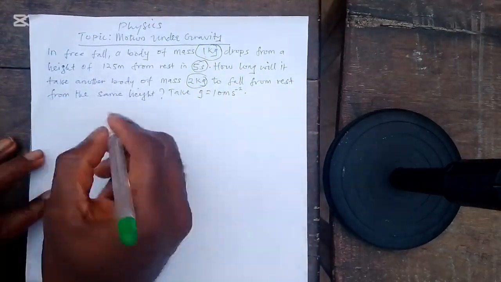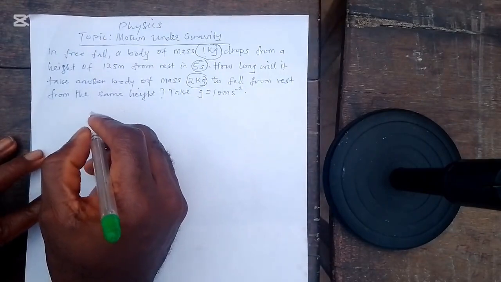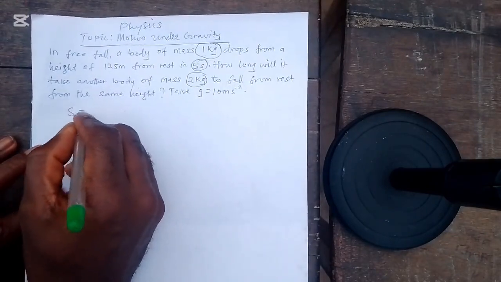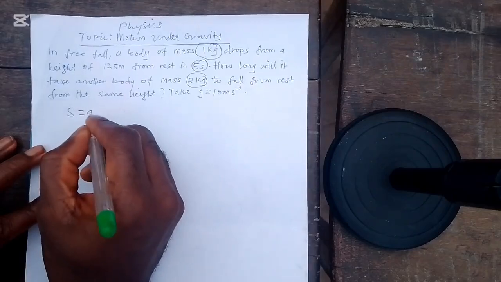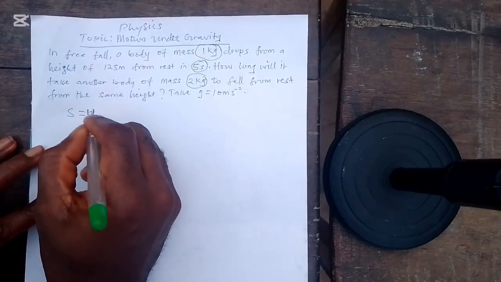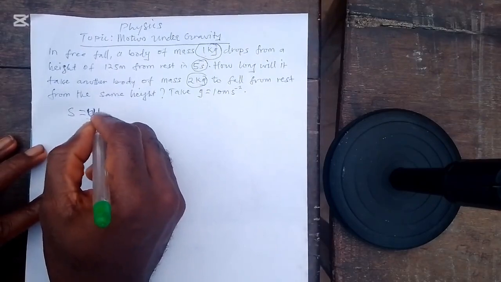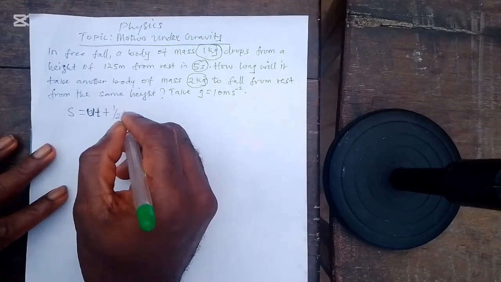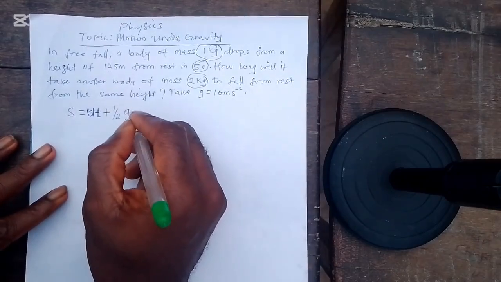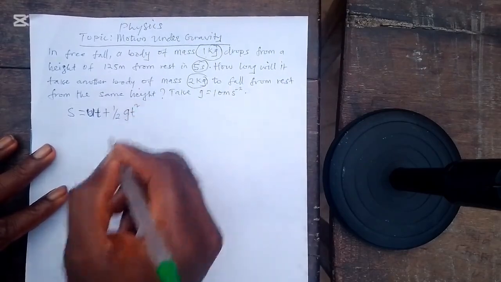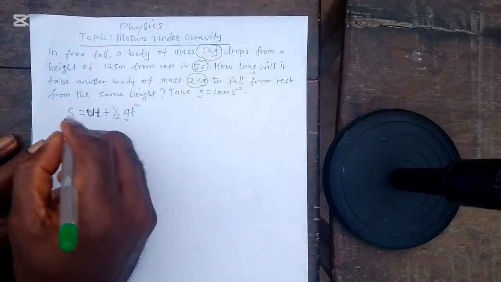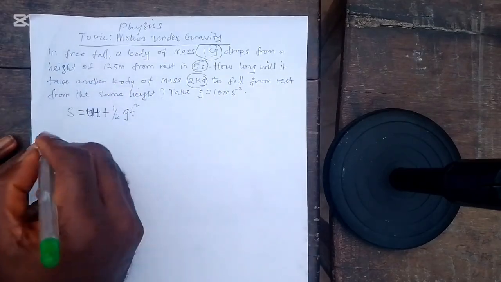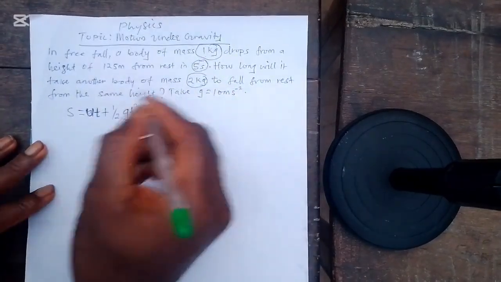Now the formula we are going to be using is one of the laws of motion, which is this: S is equal to ut plus half gt squared, right? Where S is the height. So let's bring down the quantities given.